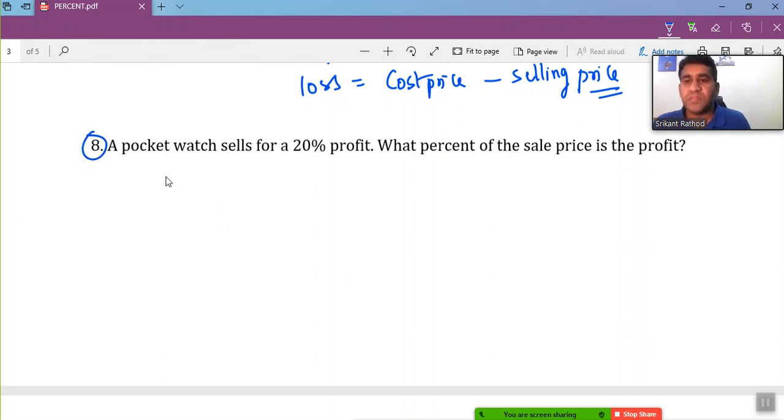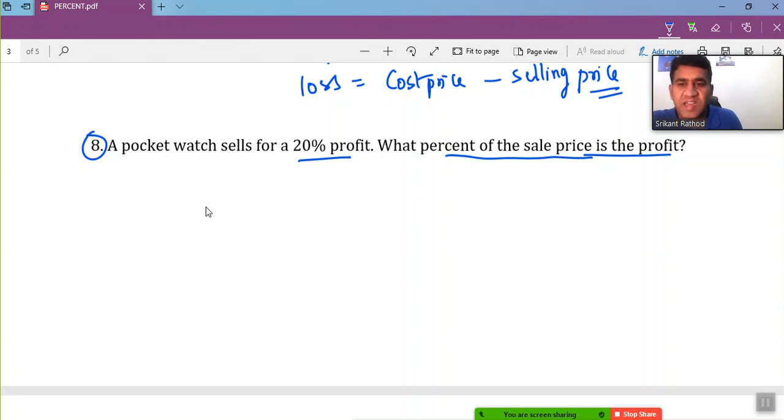Now look at this: a pocket watch sells for 20% profit. What percent of the sale price is the profit? Here I don't know the value of that watch, so instead of considering a variable x, I can take it as 100. Of course I can do it with x also. I'll show both approaches, and you go with whichever is convenient to you.